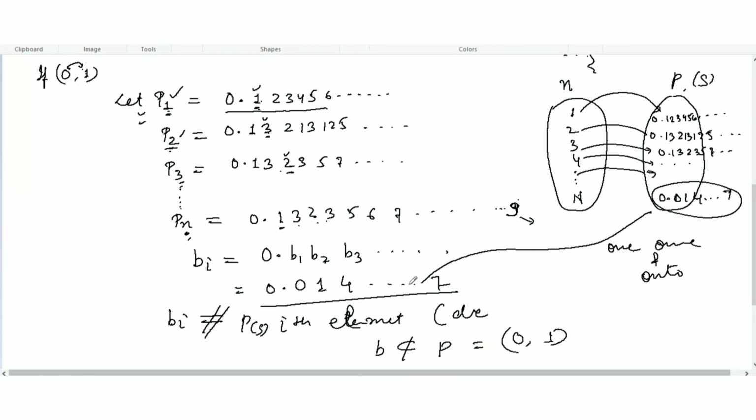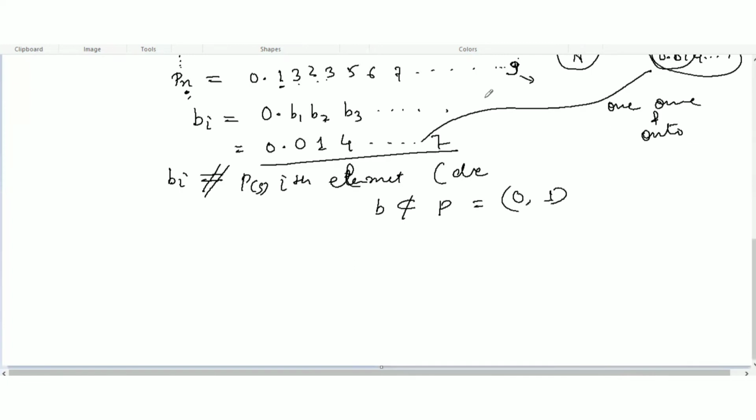So some elements are left out here. So this is not onto, it means this is not a bijective function, and therefore the open interval (0, 1) of real numbers is an uncountable set.